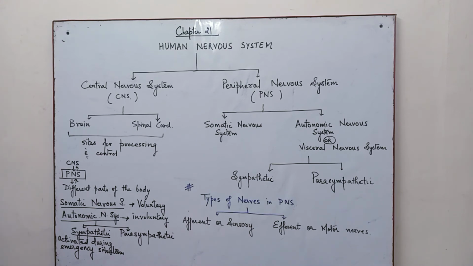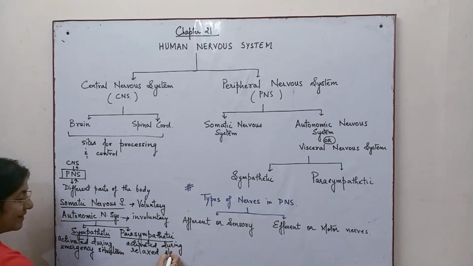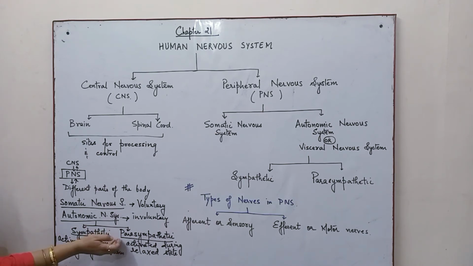Now, when we talk of the parasympathetic, it is activated during the relaxed state. That means when the body is at rest or it is in a relaxed frame. The functions of the parasympathetic are almost opposite to that of the sympathetic.